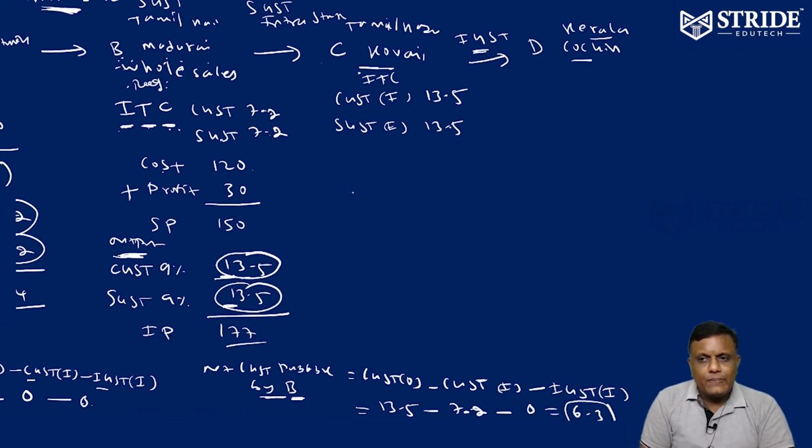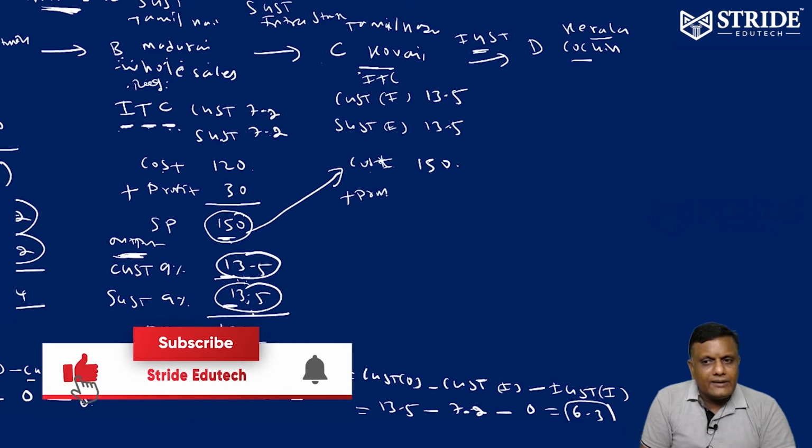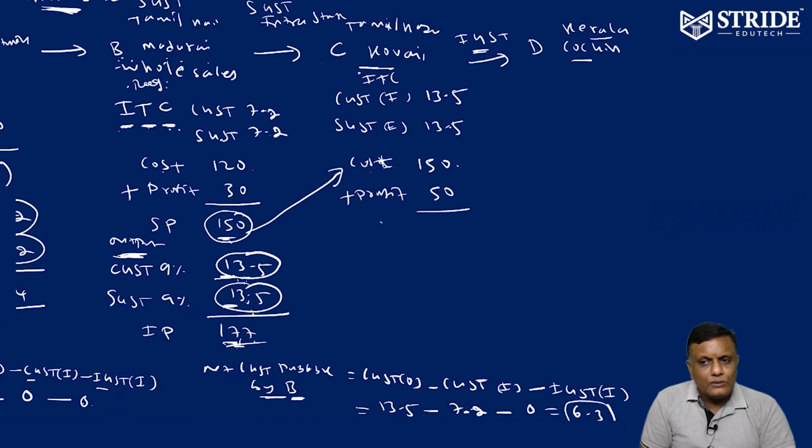Now tell me exactly, for C, what is the cost price? He buys goods and sells goods, correct? Selling price of B is equal to cost price of C. What is the cost price of C? 150. Again, C adds some profit. Say, for example, 50 rupees profit is added. Now the selling price of C is going to be 200.